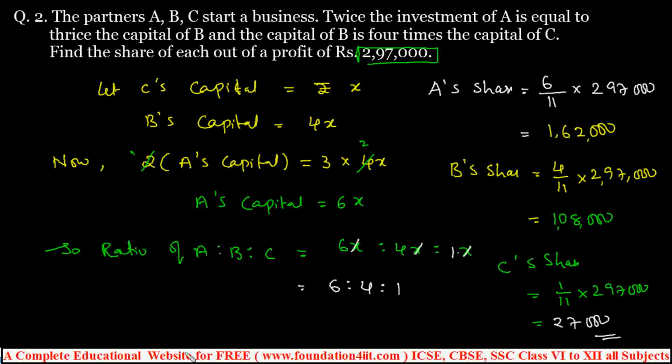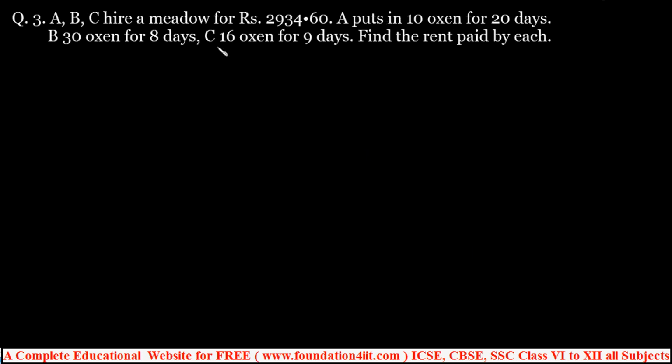And when the time periods are different, we'll see one sum. So in this problem, we have the two concepts. A, B, C hired a meadow for 2,934.60, so 2,934 rupees 60 paisa. A puts in 10 oxen for 20 days, B 30 oxen for 8 days, and C 16 oxen for 9 days. Find the rent paid by each. So in general, whoever is using more days must pay more rent. According to that, we can take the ratio first.